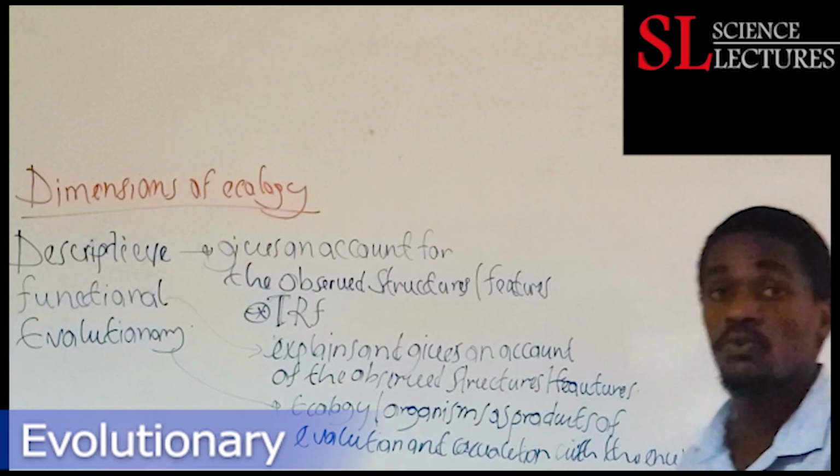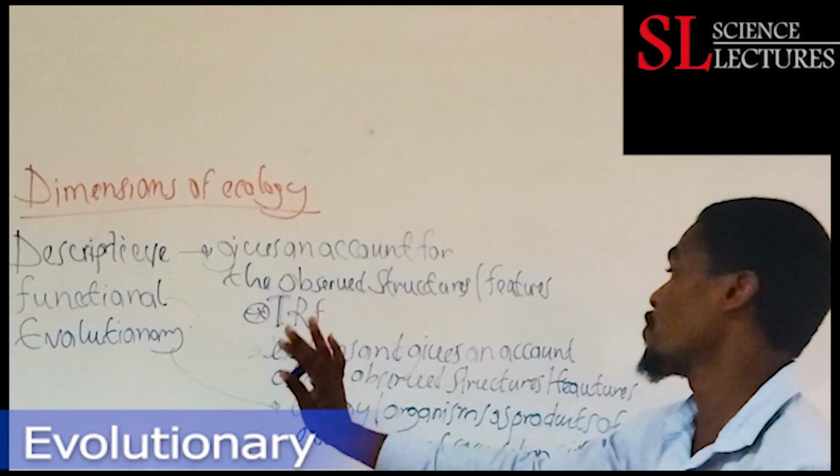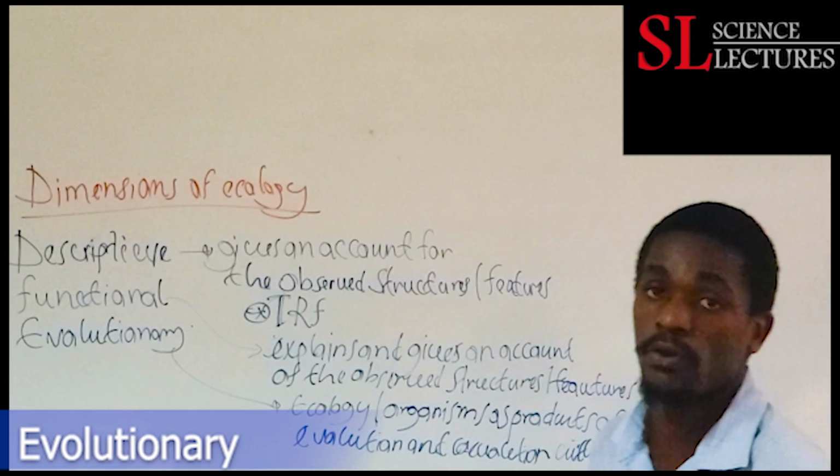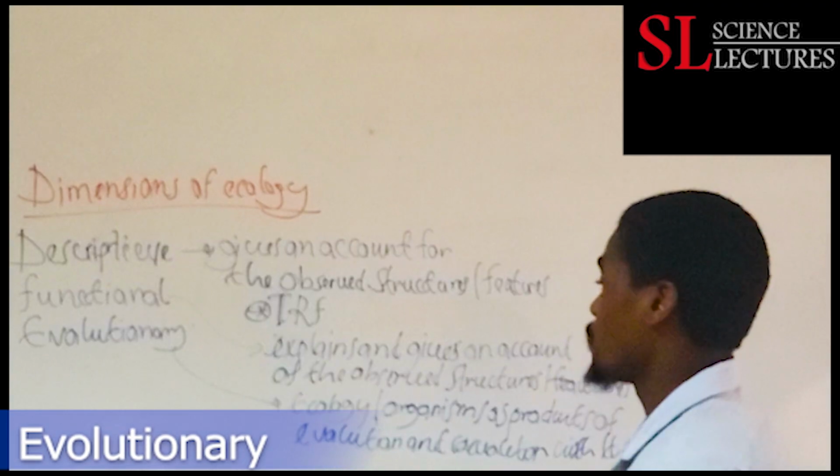So this one looks at the evolutionary dimension. We look at organisms as products of evolution and co-evolution with their environment.